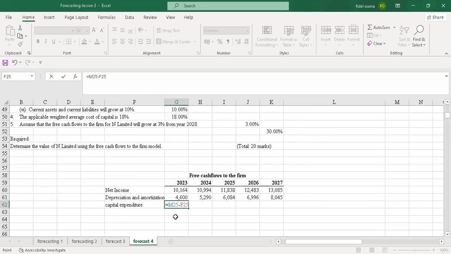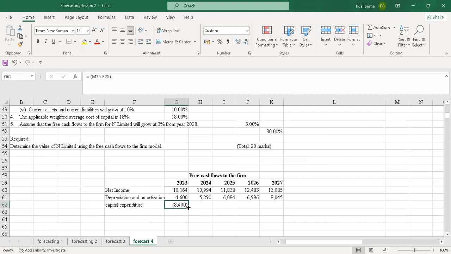Because I want it to be negative, because I'm subtracting it, I'll put a negative, a bracket here, and another bracket here. Then I say equals, then the negative sign. Once I subtract what is in the bracket, I'll have 8,400. That's the capital expenditure. So we spent 8,400 in 2023 to acquire new assets.